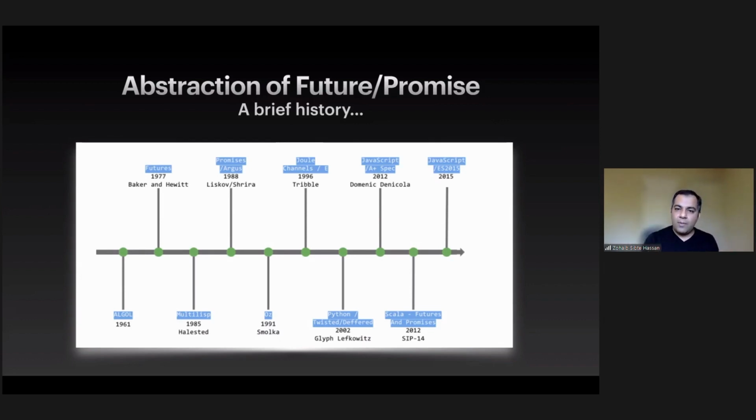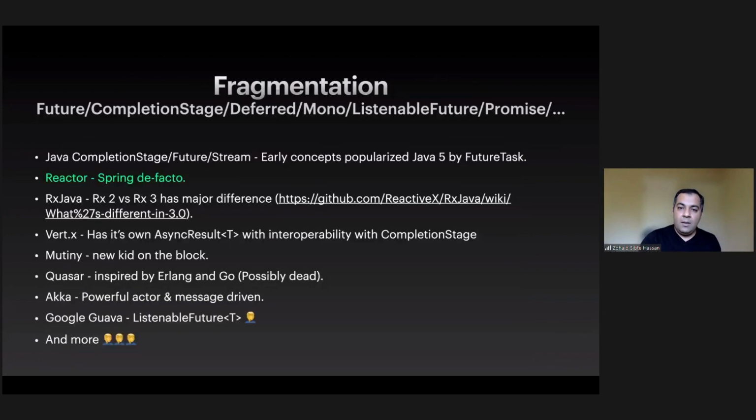If you go all the way into the history, the first traces of promises you would see in ALGOL way back in 1961. But where it really took off, or where people started paying attention, was Python Twisted with its Deferred. Here's another different name. And similarly, when Node.js came in and popularized the whole concept of async IO, we got promises, and JavaScript kept evolving into it.